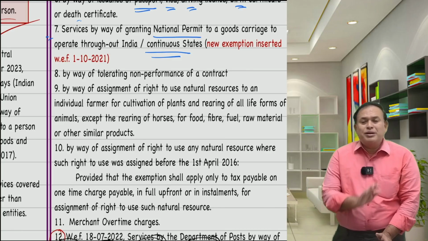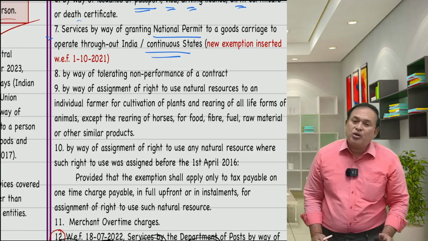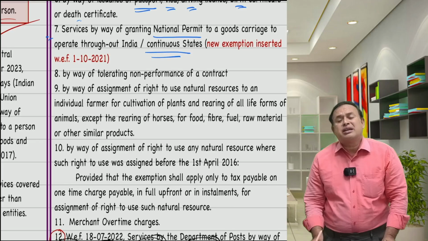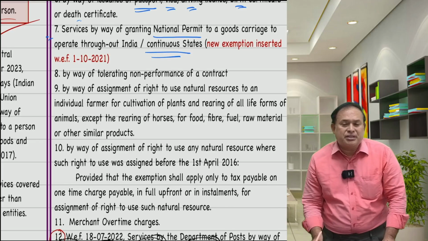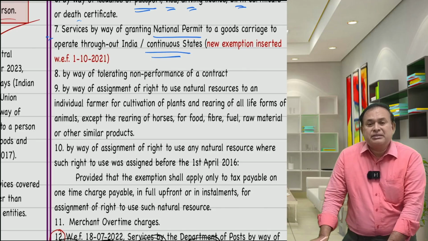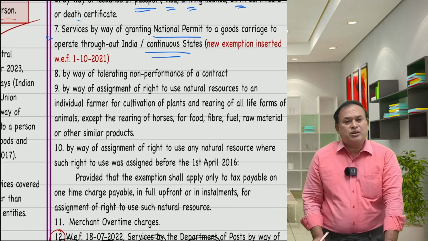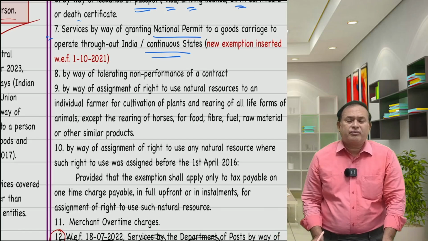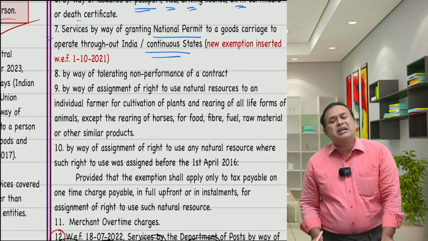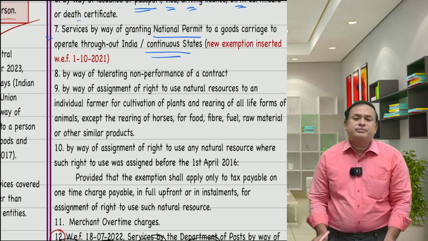So, movement all over India, permission for cargo, particular cargo means what? The goods carriage vehicles, national permit exempted. What about national permit for passenger vehicles? What is the fee? Less than or equal to 5,000 is exempted, or if the recipient is a business entity whose aggregate turnover does not exceed the threshold limit for registration, exempted.